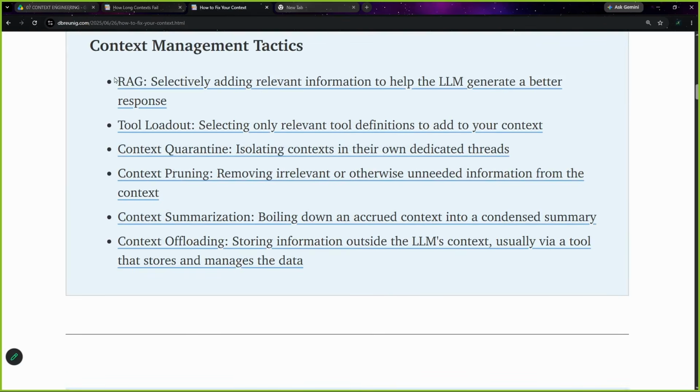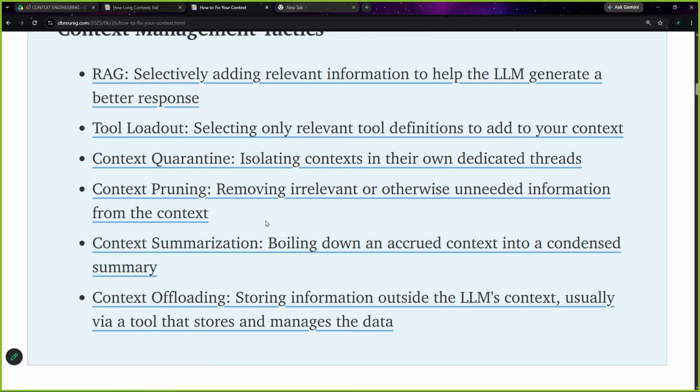And they have also given different things. Tool loadout. Context quarantine is something else. So what is context quarantine? We will talk about that as well. Context quarantine is the process of dividing the context within your different AI agents. This means that each AI agent will have some task. Let all these other AI agents maintain their own context.